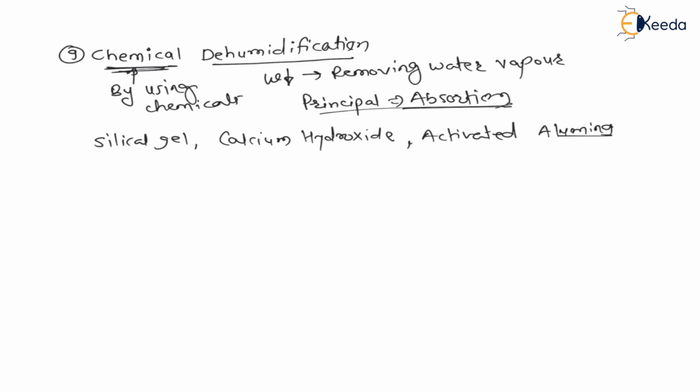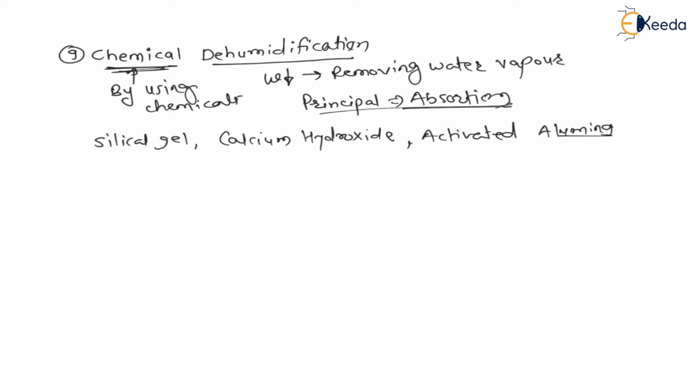These chemicals have ability to absorb water molecules from the air, right? If I use silica gel or calcium hydroxide or activated alumina, these chemicals have ability to absorb water molecules from the air. Hence the process is called chemical dehumidification.